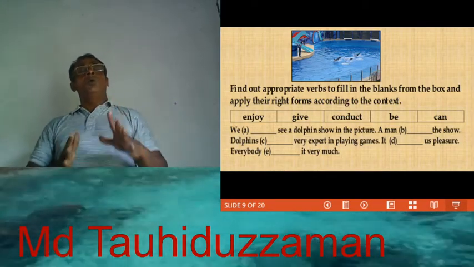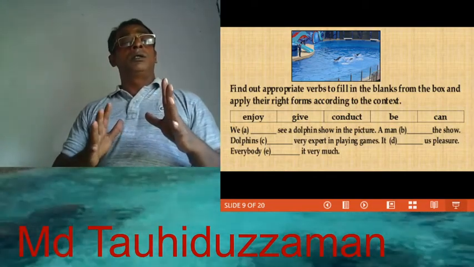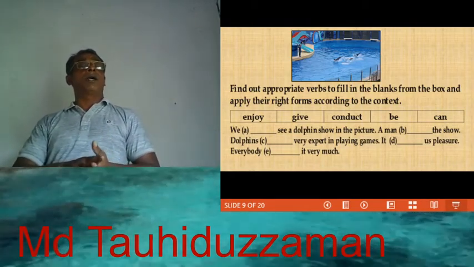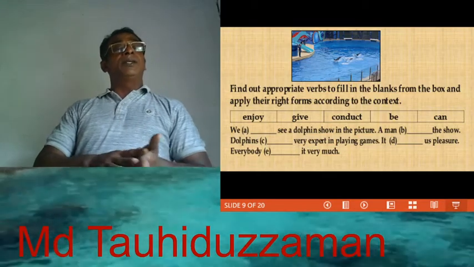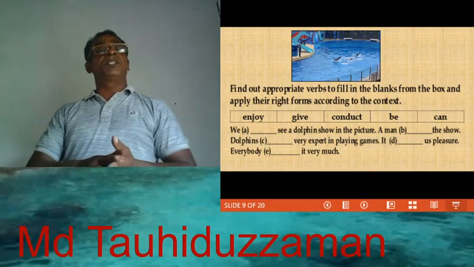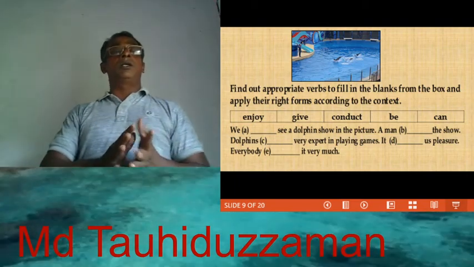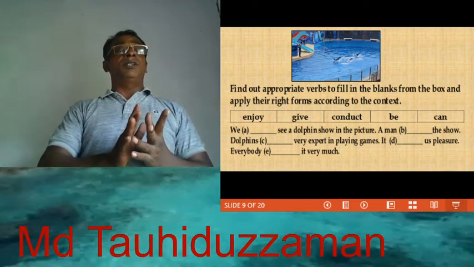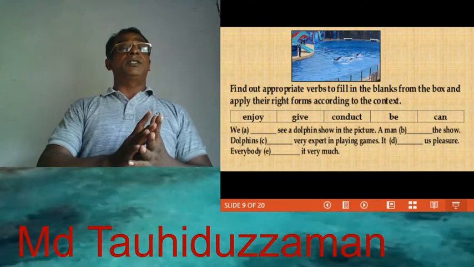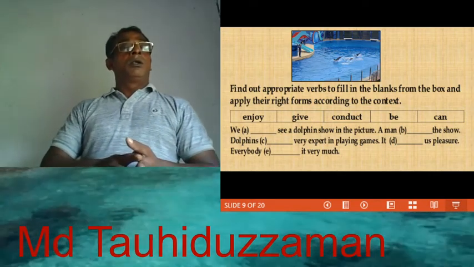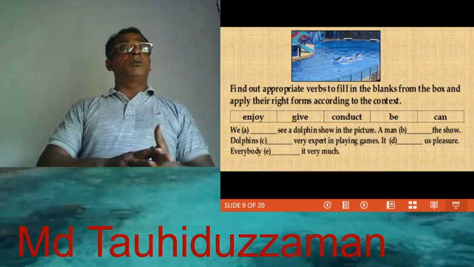Now we shall put the correct form of verb. We can see a dolphin show in the picture. A man conducts, a man is third person singular. So S or es is added with the verb. Dolphins are third person singular.